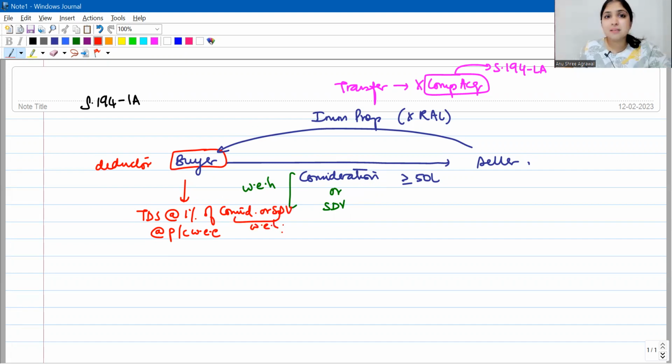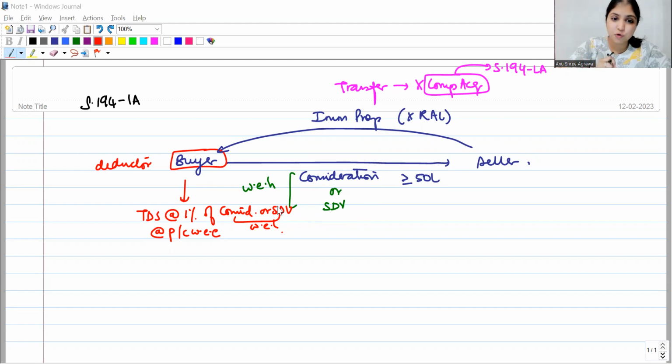Okay, so in simple words, in 194 IA, I will not look at just consideration hereafter. In every place in 194 IA, we will look at consideration or SDV, whichever is higher. So if the consideration or SDV, whichever is higher, if that higher number is at least 50 lakhs, then tax will be deducted at source at the rate of 1% of that higher number. Consideration or SDV, whichever is higher. Right? Simple. This is the one simple amendment in section 194 IA.